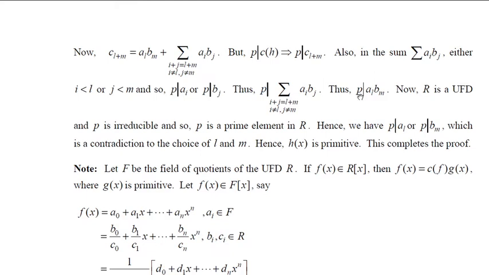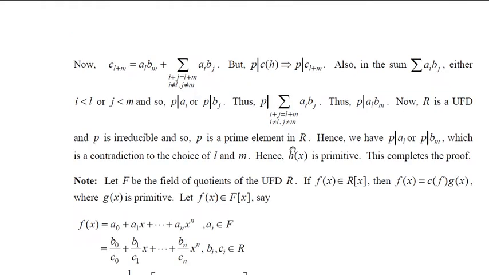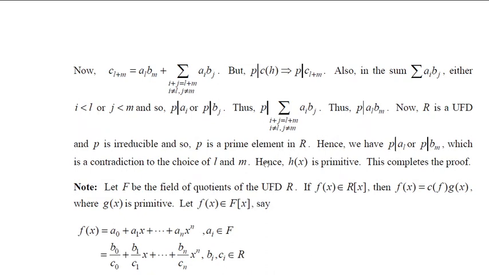If P divides AL into BM, P must divide one of them, either AL or BM. If P divides AL or P divides BM, which is a contradiction because we know that P can never divide AL and P can never divide BM. Therefore, our assumption is wrong. That is, h of x is not primitive is wrong. Therefore, h of x must be primitive, and this completes the proof.